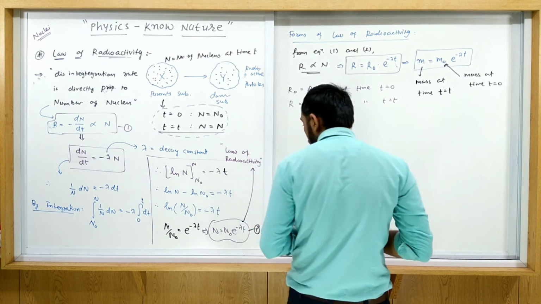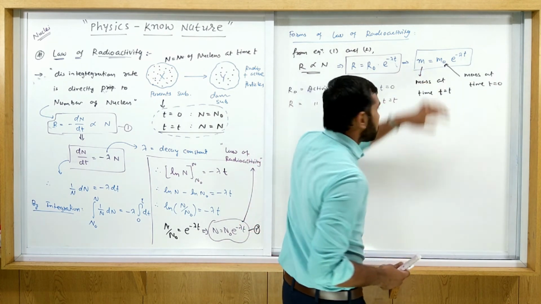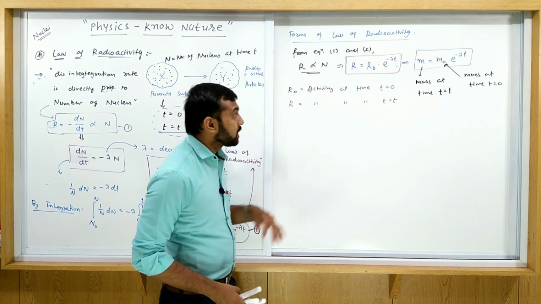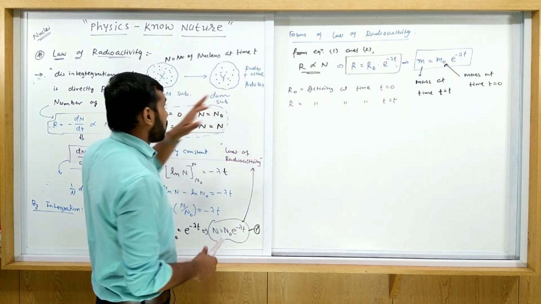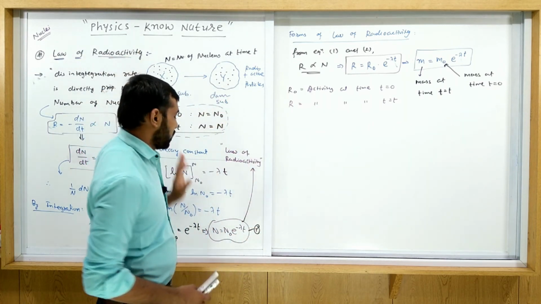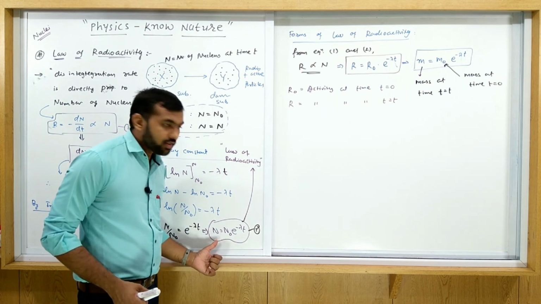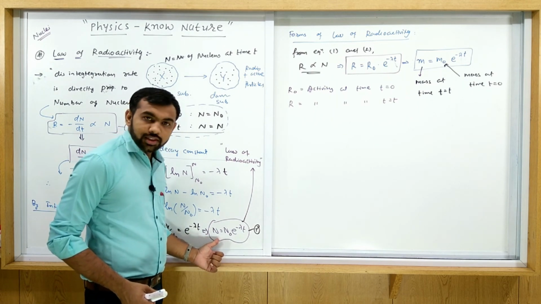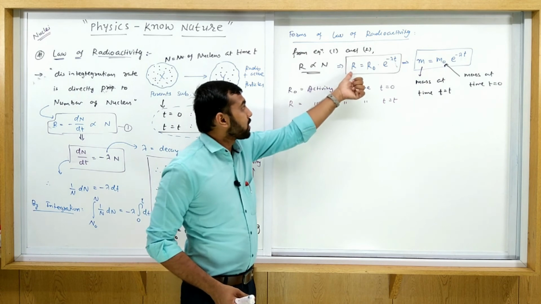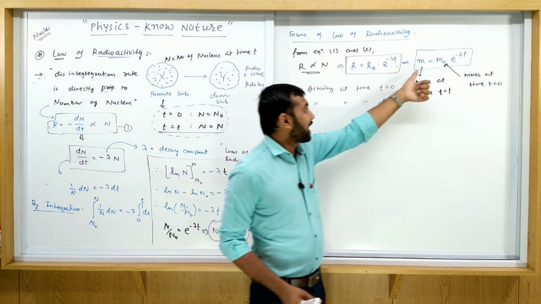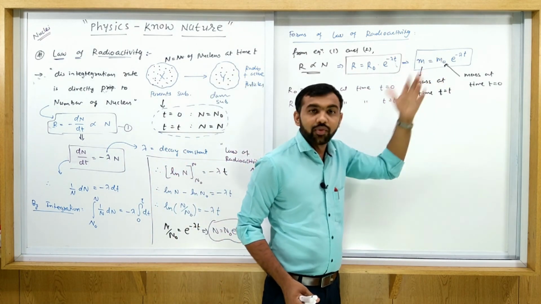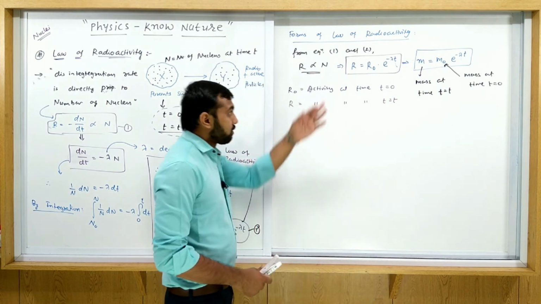So we have three equations: 1, 2 and this 3. These are generally known as the law of radioactivity. If the number of nuclei is given to us, we use this equation. If activity is given, we use this equation, and if mass is given, we use this equation. These are some equations we must know.